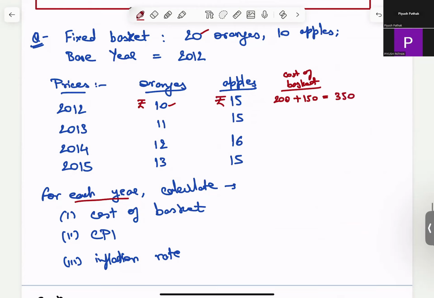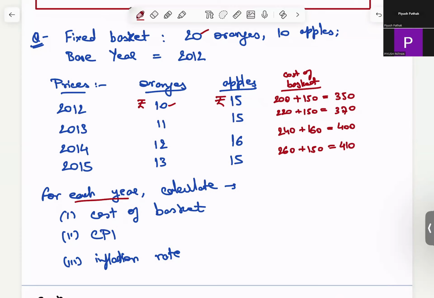Similarly, this is 220 plus 150. So that comes out to be 370. Then it is 240 plus 160. That comes out to be 300 and 400. 260 plus 150. Again, 310 and 410. So this is the cost of the baskets. I might be wrong in calculation, but I believe I'm correct.